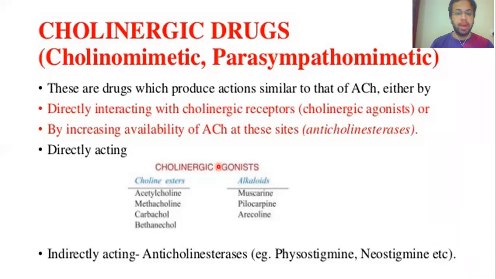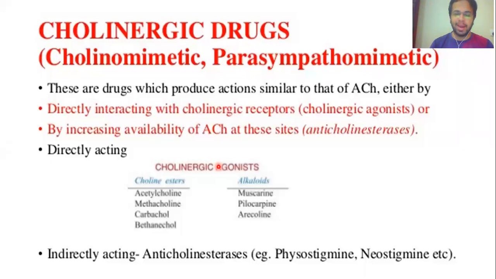muscarinic receptors primarily, and they are known as the muscarinic agonist drugs because they go and bind and stimulate primarily the muscarinic receptors and produce the action. Now these muscarinic agonist drugs are further divided into two types.